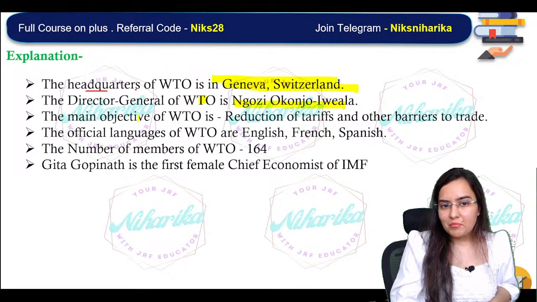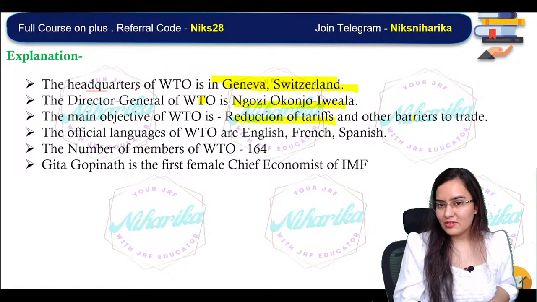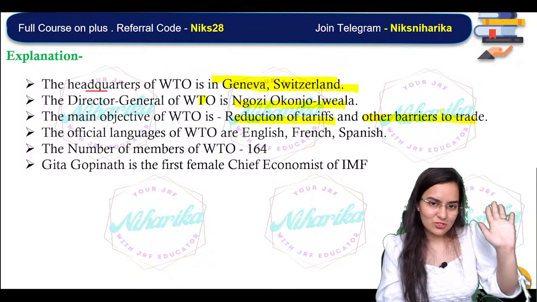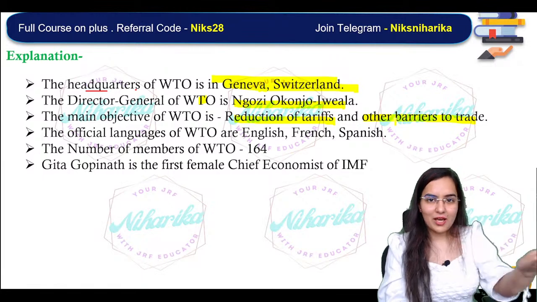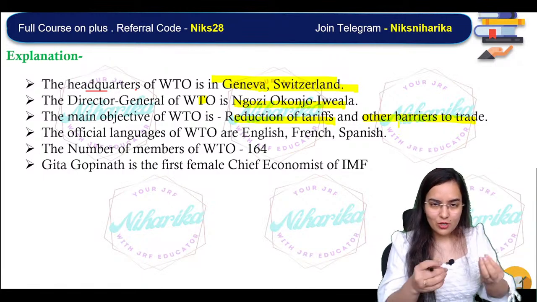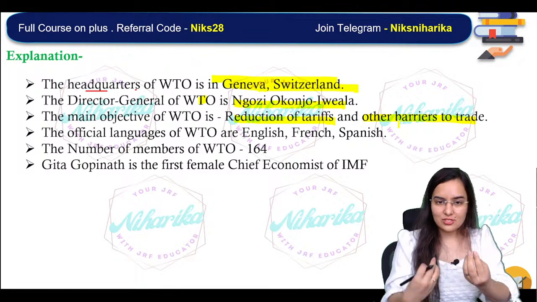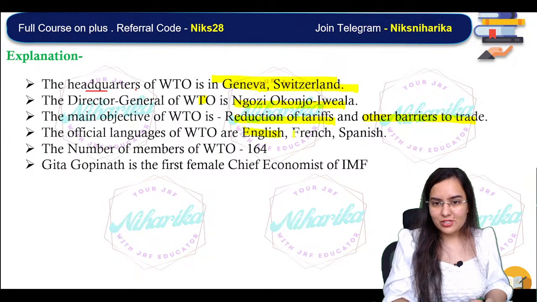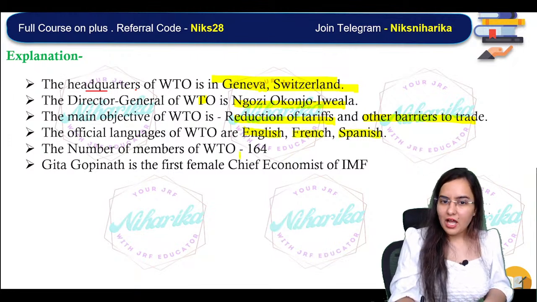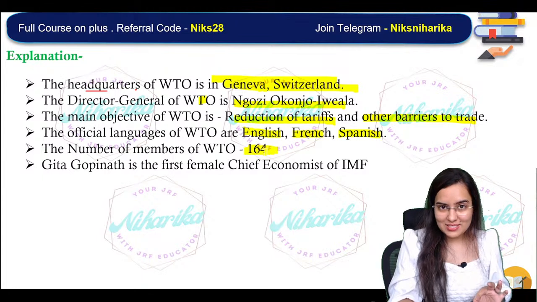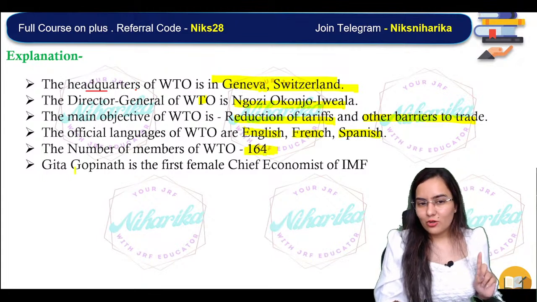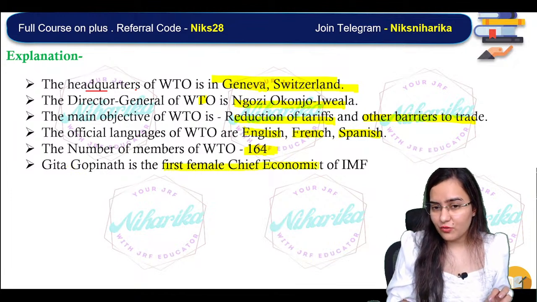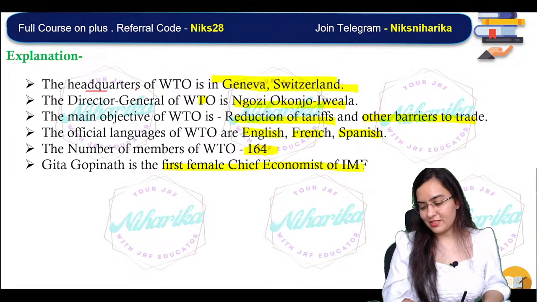Now, the main objective is reduction in tariffs and other barriers to trade. Right? World Trade Organization. So reduction in the tariff and the barriers to trade. Good trading. Very obvious. Now, the languages used are English, French, Spanish. How many members are there? 164. And who is Geeta Gopinath? This is Geeta Gopinath. She is the first female chief economist of IMF.